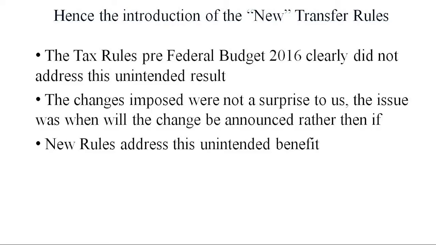So I sit here after talking about this, and the more I talk about it, the more I realize the changes in rules made sense. I always realized this, but I hope that you're realizing it too. We may not have liked it, but they made sense. Tax rules pre-federal budget 2016 clearly did not address this unintended result. It's not as if they purposely did that and said, you know what, insurance industry, go out to town and exploit this unintended result. The changes that were imposed were not a surprise to us, and the issue was always, when will the change be announced rather than if?